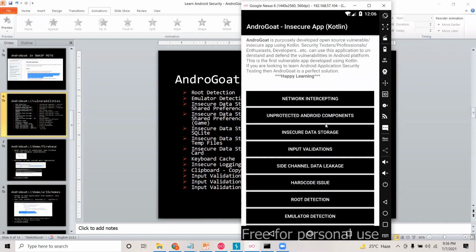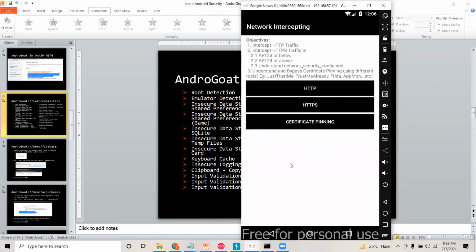One more important thing I wanted to highlight is that if we go here and don't know what to do, that is the reason I have added objectives, so the learner can understand what he has to do. For example, here he has to intercept the HTTP traffic.